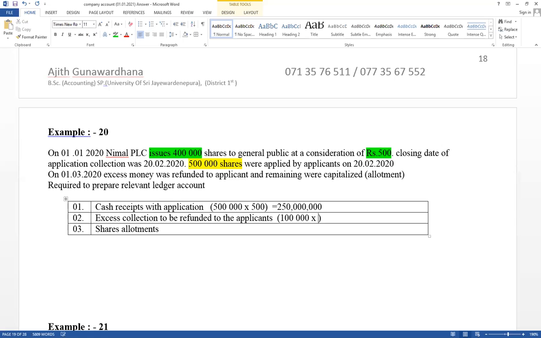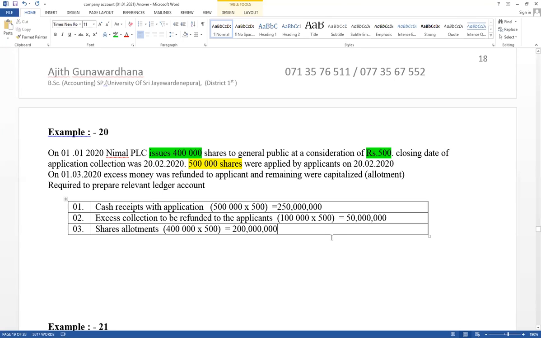Per share 500. Therefore, 50 million. We are going to issue only 400,000 shares. But application received 500,000 shares. Excess application equal 100,000. Based on money measurement concept, value should be recorded. Then shares allotment accepted only 400,000 application. Therefore, 400,000 into per share price equal 500. Therefore, this is the shares allotment. Therefore, value equal 200 million.